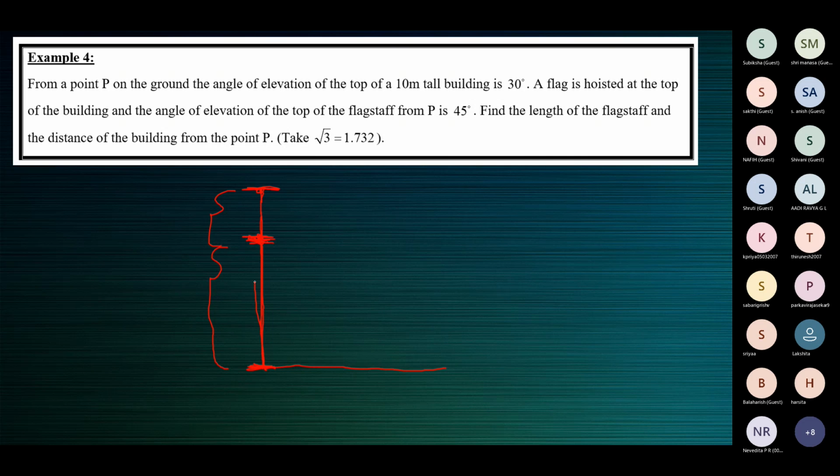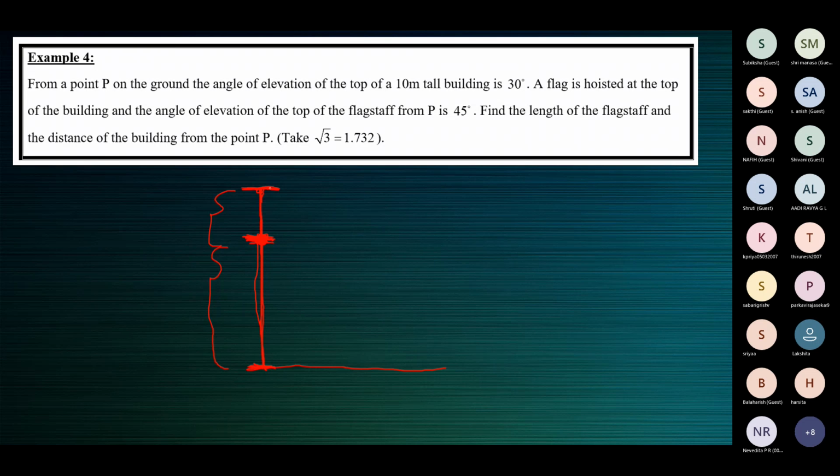This line segment represents the building. This is the top of the building. And on top of the building, there's a flagstaff mounted. So this is the height of the flagstaff. What is this portion, children? Is this the bottom or top of the flagstaff? Bottom of the flagstaff.